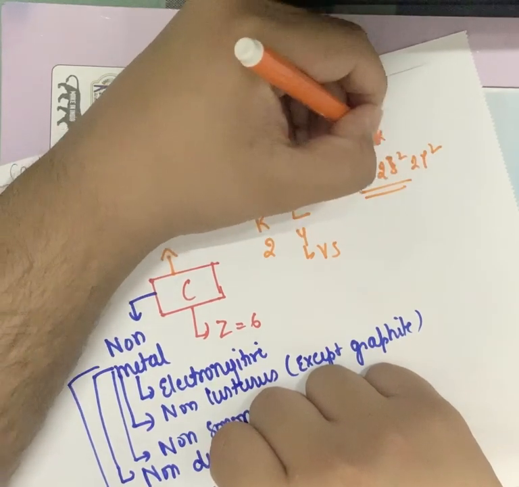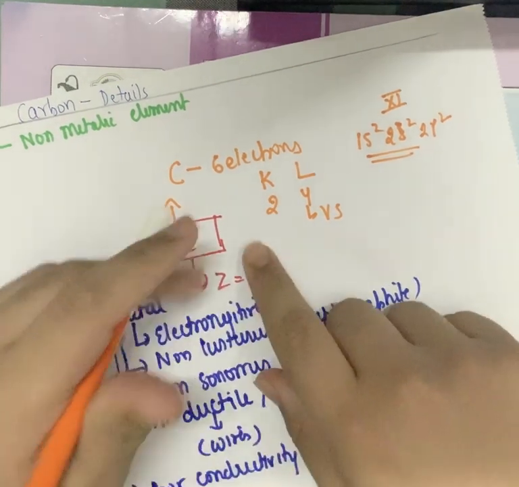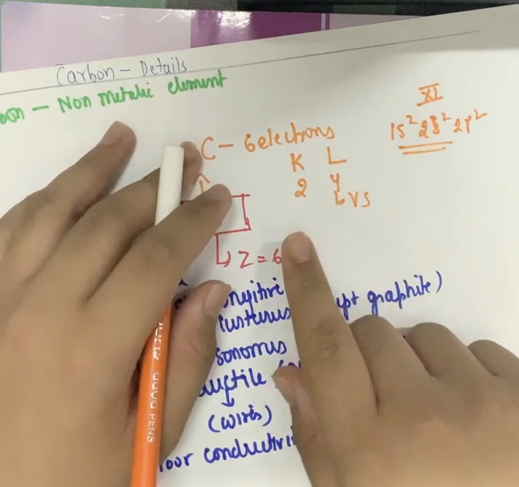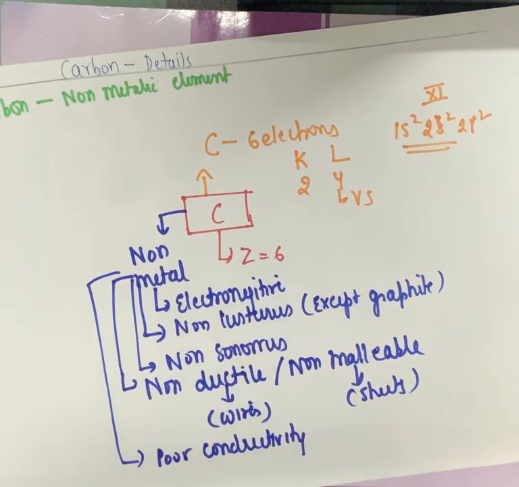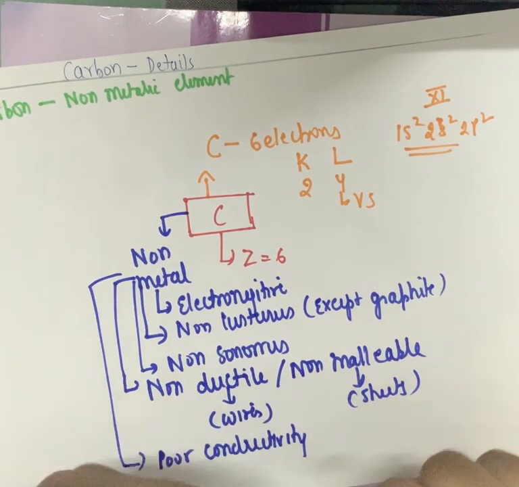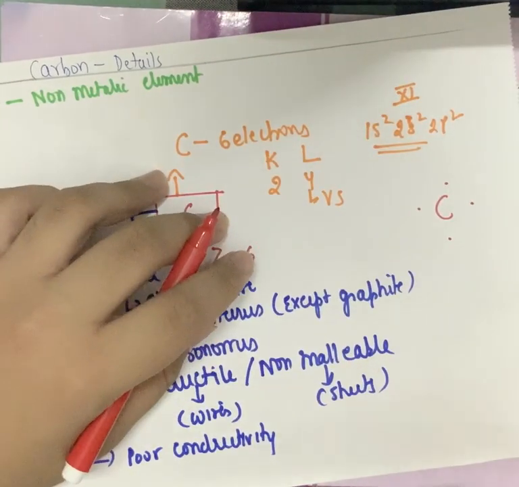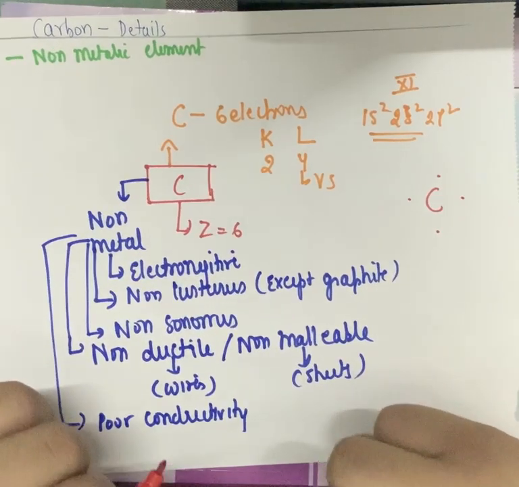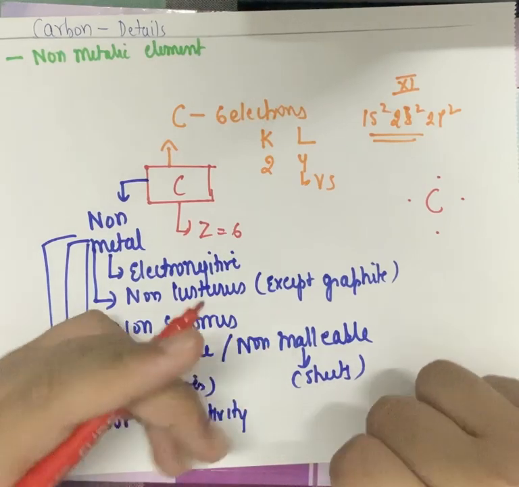This is a class 11 concept, just for information. We will restrict ourselves right now to the 2, 4 configuration only. So 2 inner electrons and 4 valence electrons. If I draw the Lewis dot structure for carbon, it will be like this, where these 4 are the valence electrons.